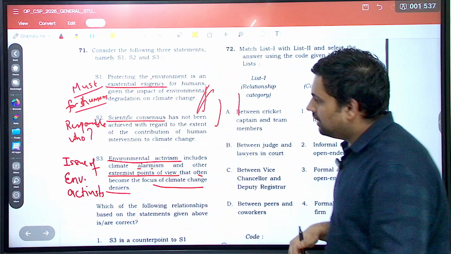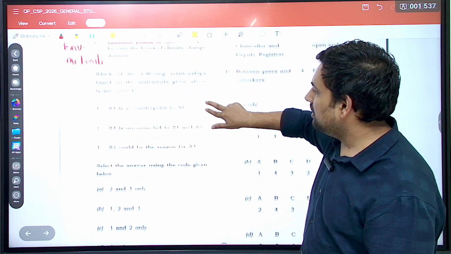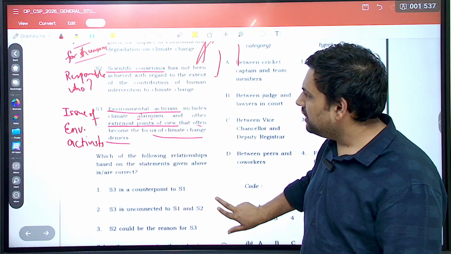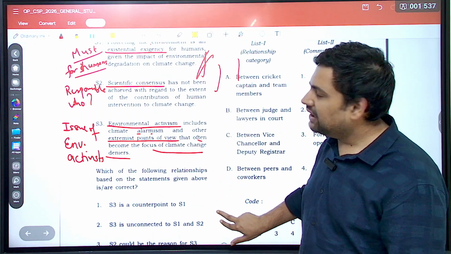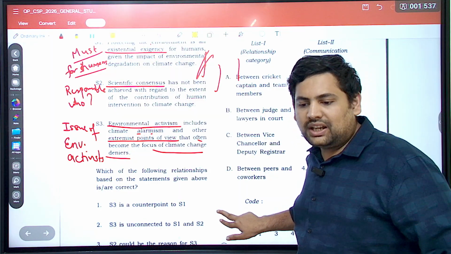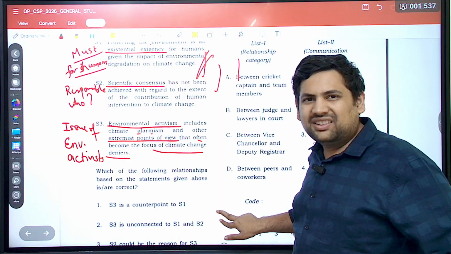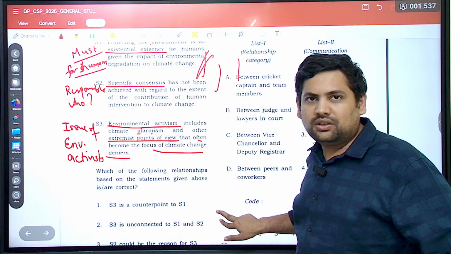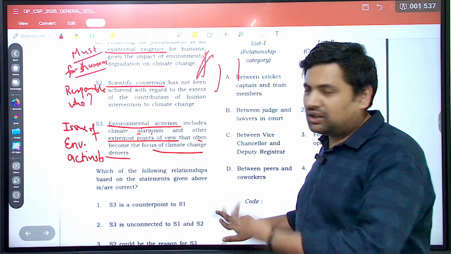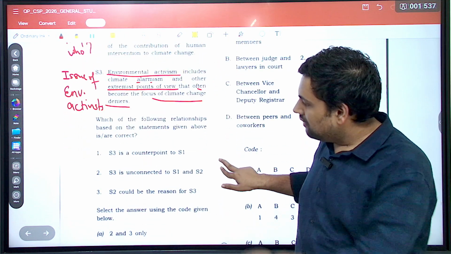Now let's see the options. Now it says which of the following relationships based on the statements given above are correct. Now, is S3 a counterpoint to S1? S1 is saying what? That it is a must for humans. Correct. S3 is saying that because of environmental activists, sometimes the climate change deniers get a point to say that they are just causing some extremist points of view. But is it actually denying or saying that it is not important for humans to protect the environment? Not really. Correct. So the first is wrong.